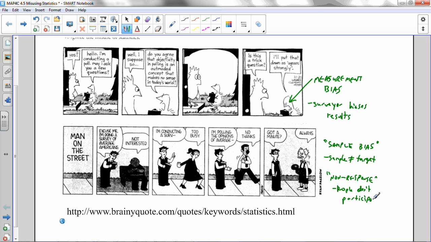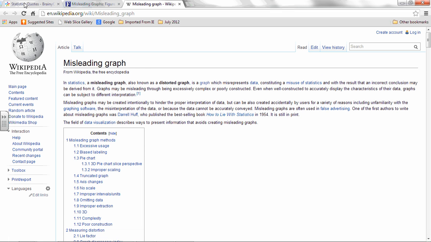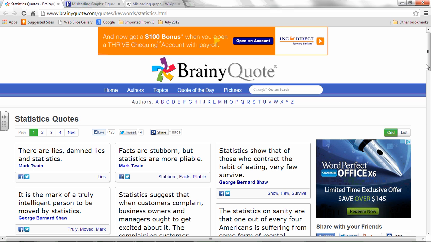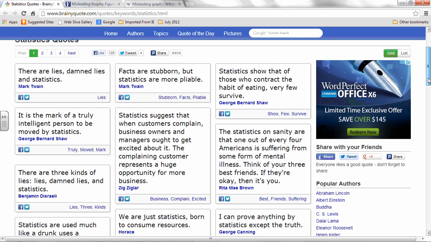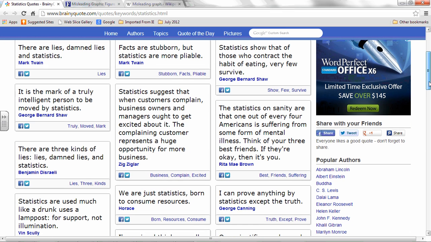And this is kind of just a fun couple of things. And in fact, surrounding statistics, because they're so into every aspect of our lives, there's lots of fun comics and statements and stuff. I want to show you this one site that's got some neat quotes on it. I'll just let you read them and snicker to yourself quietly.